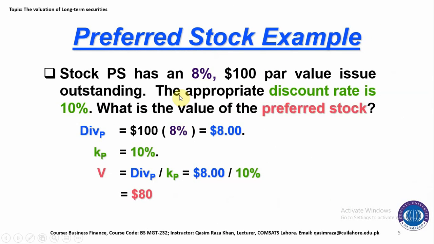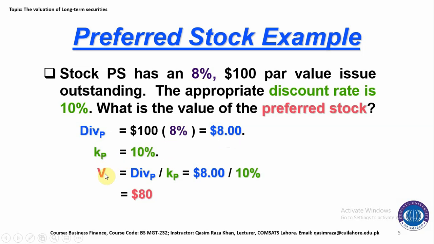Here is the problem explanation for this concept. Stock PS has an 8% $100 par value issue outstanding. The appropriate discount rate is 10%. What is the value of the preferred stock? So here is the dividend. How can we find the first year dividend? 100 multiplied by 8%, that is $8, is the first year dividend payment. K_P is the discount rate, that is 10%.